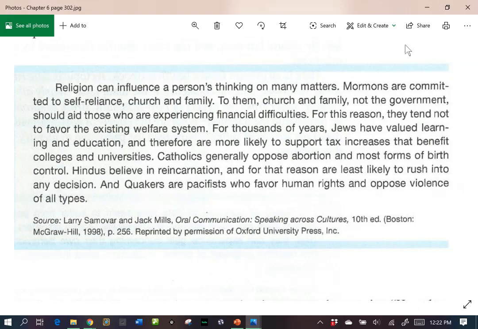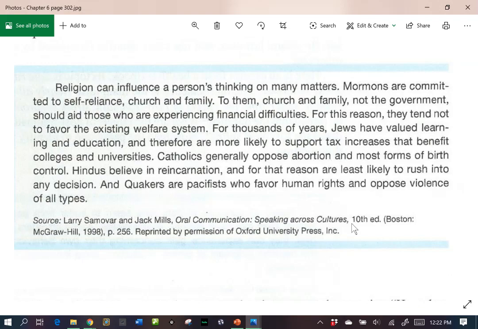For thousands of years, Jews have valued learning and education and therefore are more likely to support tax increases that benefit colleges and universities. Catholics generally oppose abortion and most forms of birth control. Hindus believe in reincarnation and for that reason are least likely to rush into any decision. And Quakers are pacifists who favor human rights and oppose violence of all types. So here, as we can see, we're talking about different religions, okay?